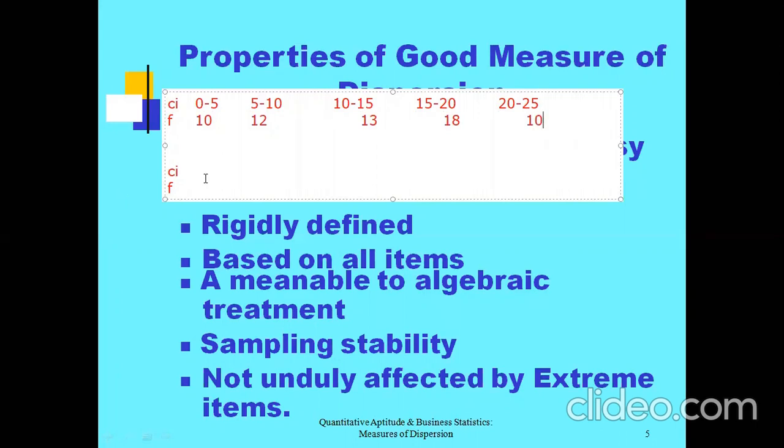Then the next data given to you is 1 to 8, then 9 to 16, then 17 to 24, then 25 to 32.